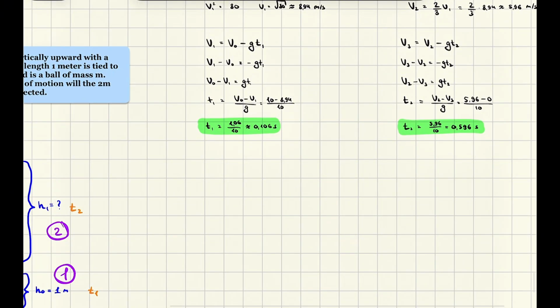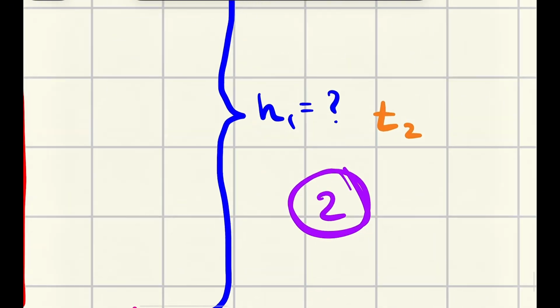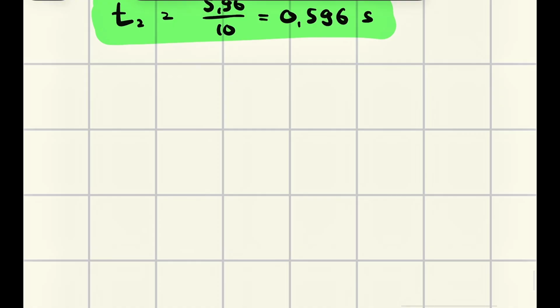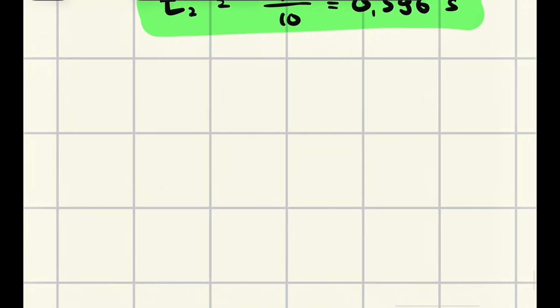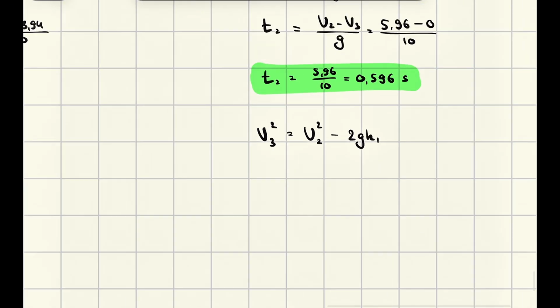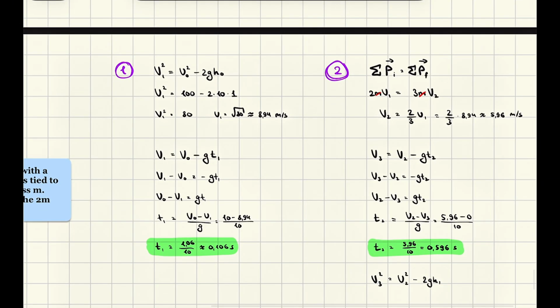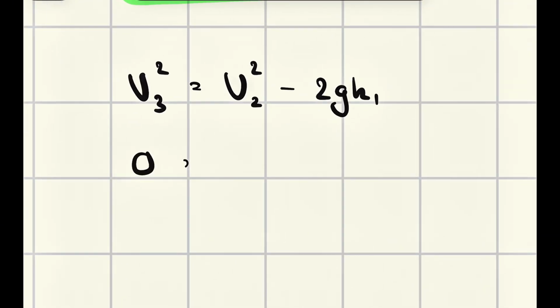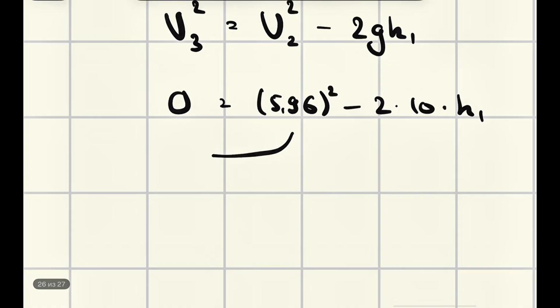Okay, we can move to the third part, but first let's still work with the height h1, and it would not be that hard because we now have lots of values. So it would be something like this: v3 squared equals v2 squared, because this is our initial velocity in the second part, only in the second part, minus 2gh1, because at the very beginning we had h0, and right now it's h1. Okay, we know v3 is 0. We know that this thing has to be 596 squared minus 2g, where g is just 10, and this thing has to be h1. If we move this thing to that side, it would be minus, but we have minus here, and minus minus, we can make positive.